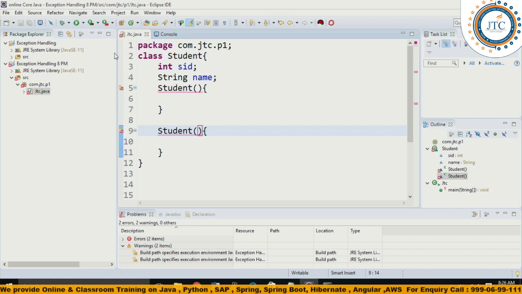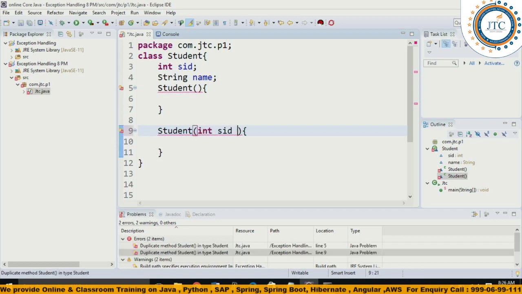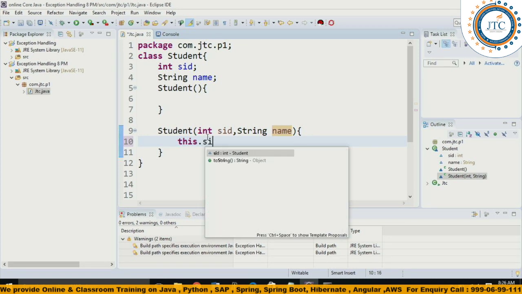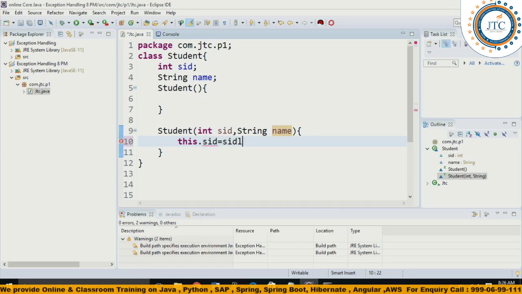Here I write int SID, String name. So this.SID is equal to SID, and this.name is equal to name.